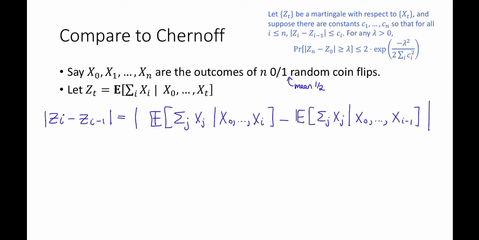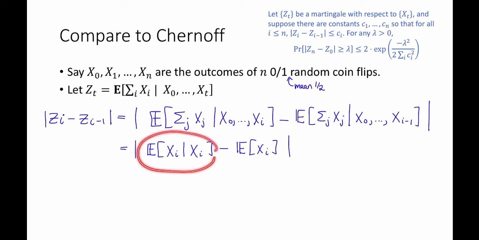Now observe that no matter what X_0 through X_{i-1} are, no matter what these values are, they're going to be the same in this sum and in this sum, because I'm conditioning on those random variables. So that means that what's left is the expectation of X_i conditioned on X_i minus the expectation of X_i, no conditioning.